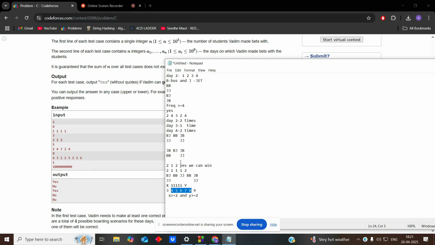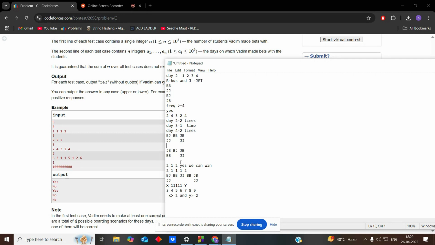So we have to find the continuous frequencies, like continuous values, because if some gap is coming, then we can't use the last value which we were using here, like BB was, sorry, JJ was the losing position. So next time we did BB because we took the advantage. And next time also we send the same. If here it was BB, we are using JJ. So we are taking the advantage of the last value as both the values are connected. Because if for the second day there are predictions for the third and fourth day, then for the third day, the last day of the second will be the first day of the third.